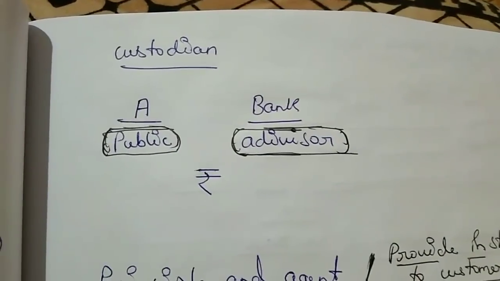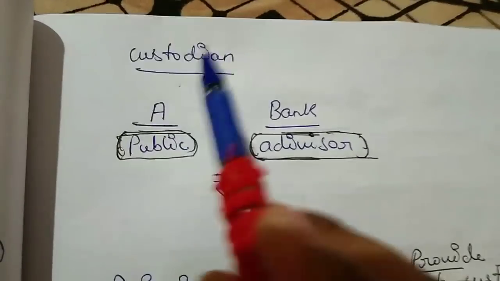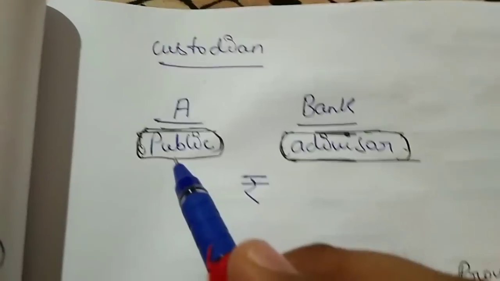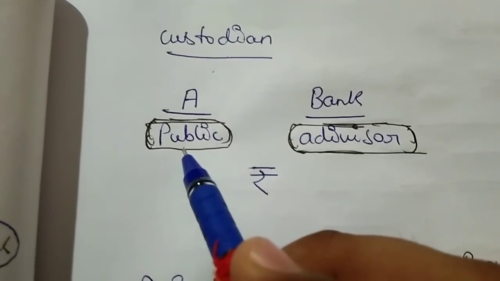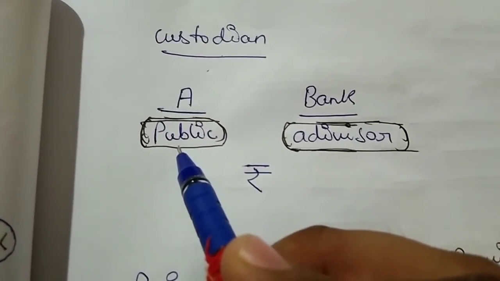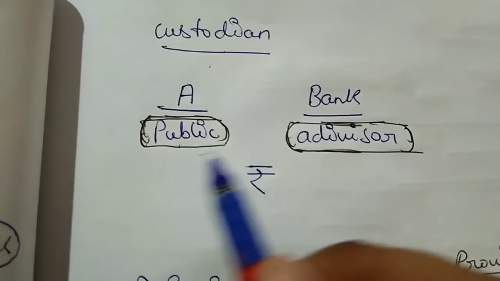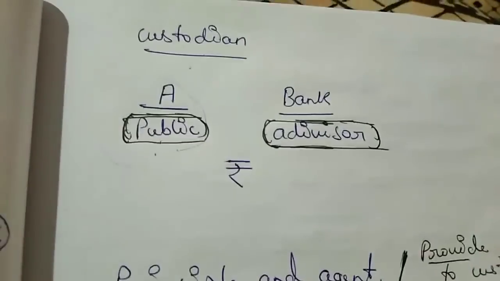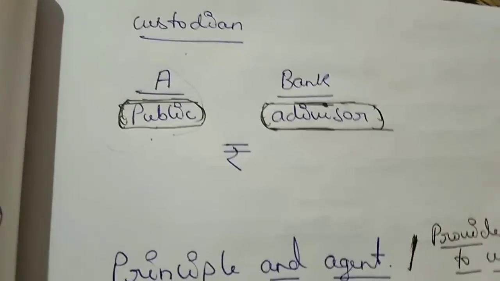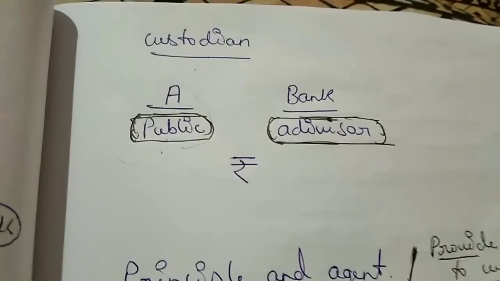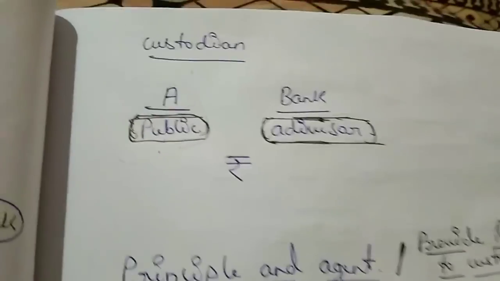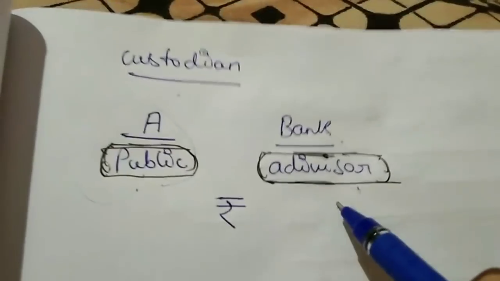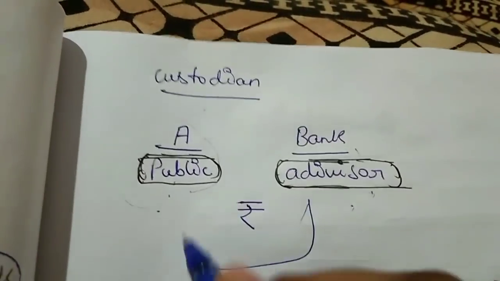So guys, we are at the custodian point. Now what does custodian mean? Here A is a member of the public starting a new business. He wants some advice, like which business he should start, or it is a joint stock company that needs help. So they need an advisor, and the bank will be an advisor and help them.